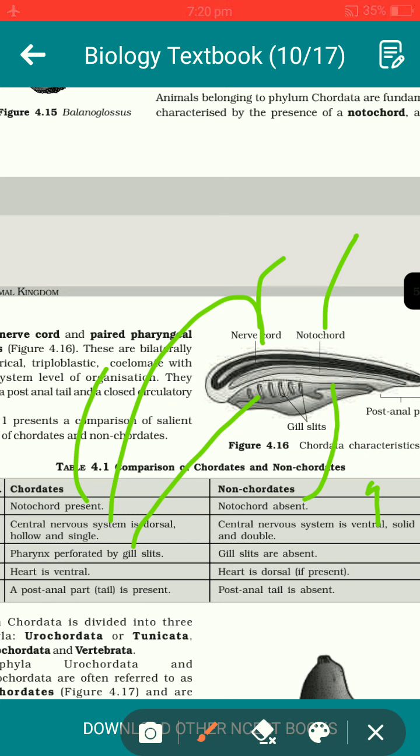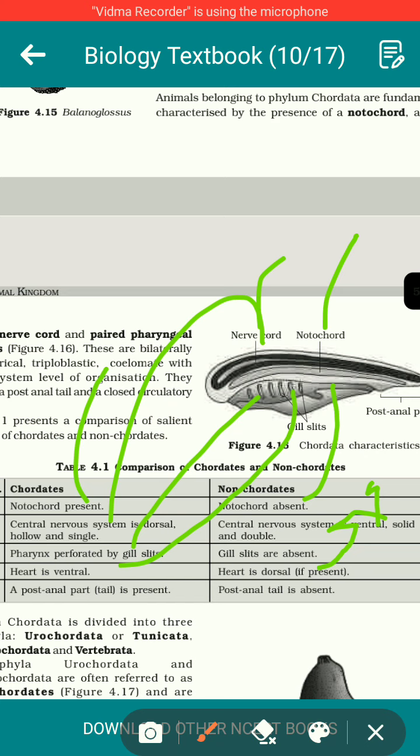Then in all chordates, the heart is present, and it is present on the ventral side of the body. It means on this very side of the body the heart is present. It's not necessary that every non-chordate will have a heart. Some non-chordates have a heart, whereas others do not. For example, Porifera do not have any heart, Coelenterata do not have any heart, Ctenophora do not have any heart, Annelida have a heart, and all other higher animals have a heart. That heart, if present, is on the dorsal side of the body in non-chordates, but in chordates it's present on the ventral side of the body.